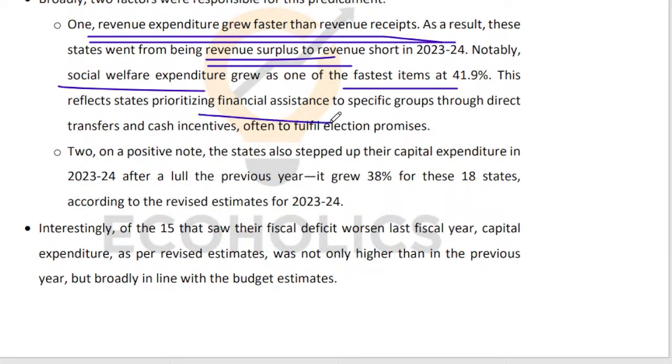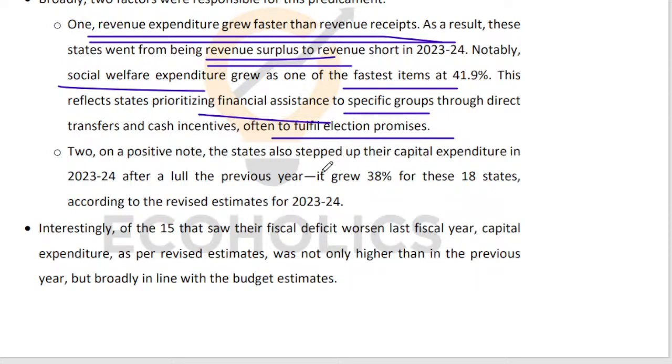States are providing financial assistance to specific groups, women, elderly, etc., to fulfill their election promises. Cash handouts, direct benefit transfer schemes, 1,500 rupees per month, Ladli Behna scheme across various states in India. The impact is clearly visible in the budgets and will be clearly visible in the budgets going ahead.